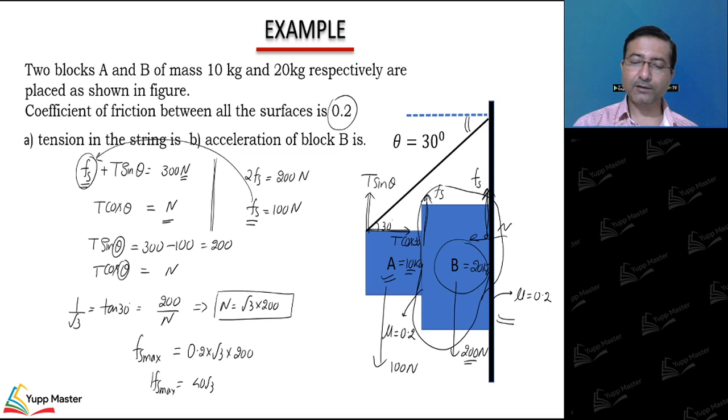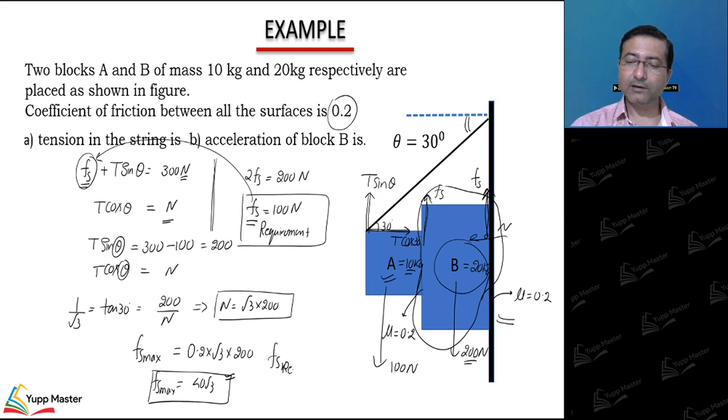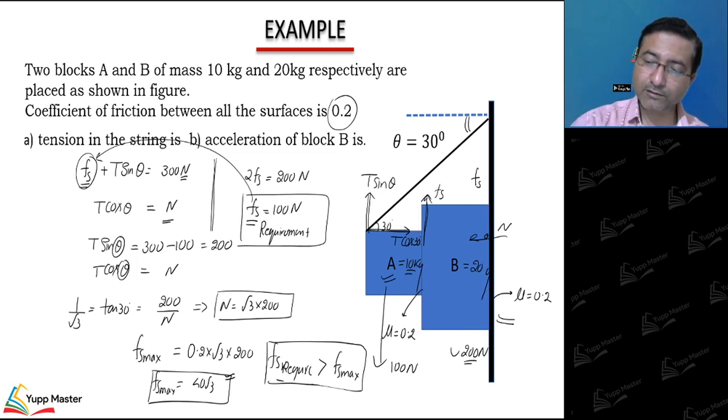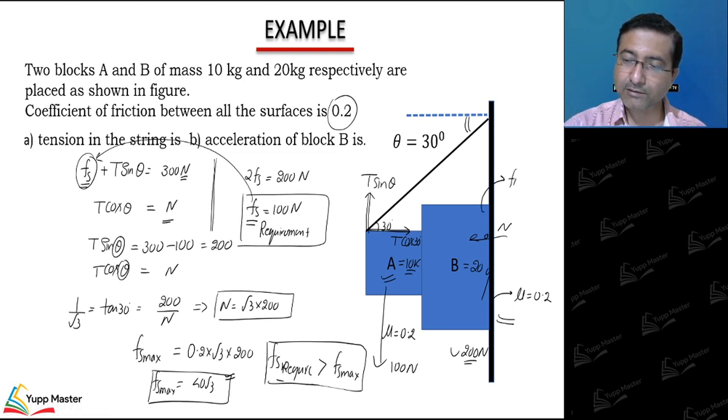The maximum static friction it can offer is 40 root 3, and the value required to keep the block stationary is coming 100. So we are getting F required is more than F static max. As the requirement is more than static max, obviously there will be slipping. So if there will be slipping, the nature here will become kinetic, and the nature here will be kinetic.